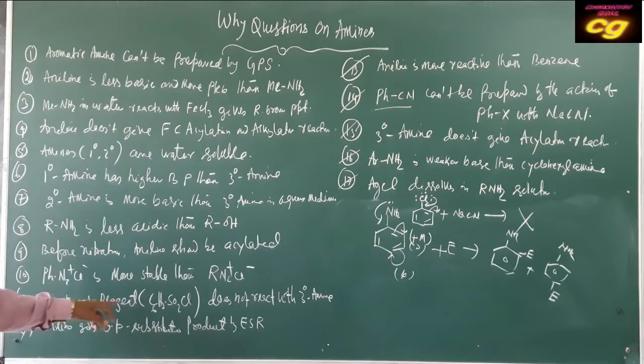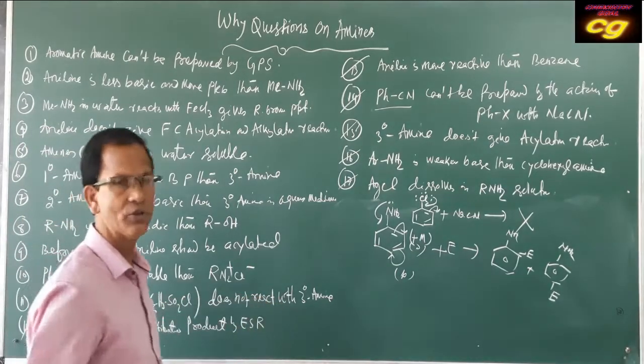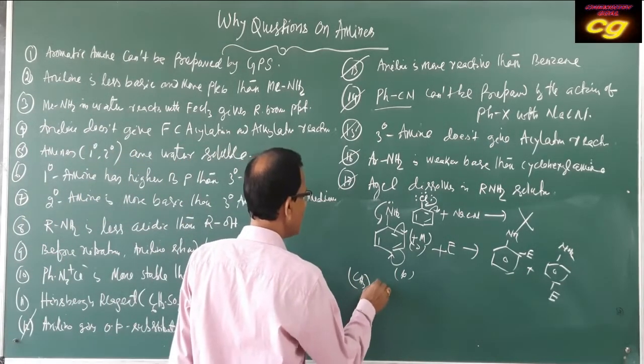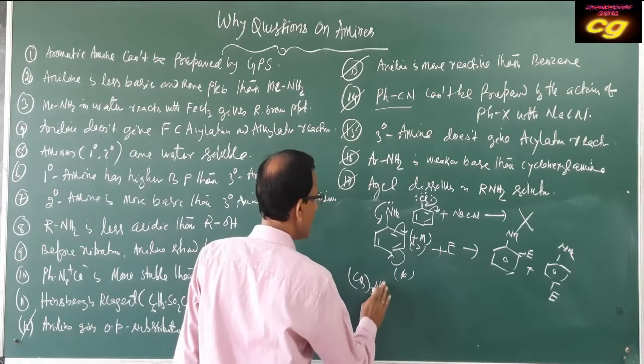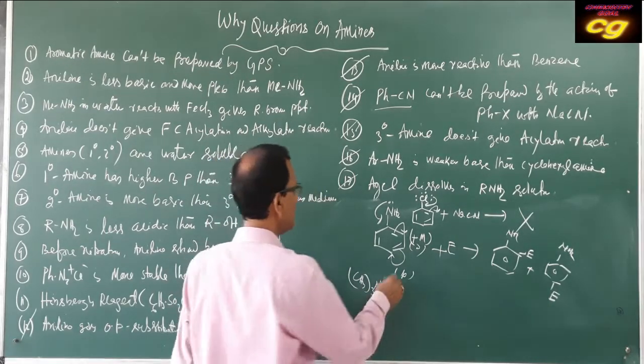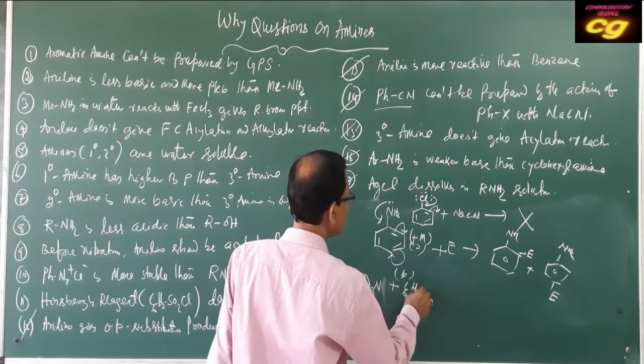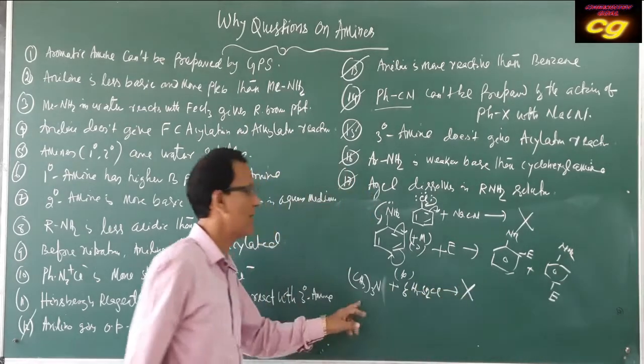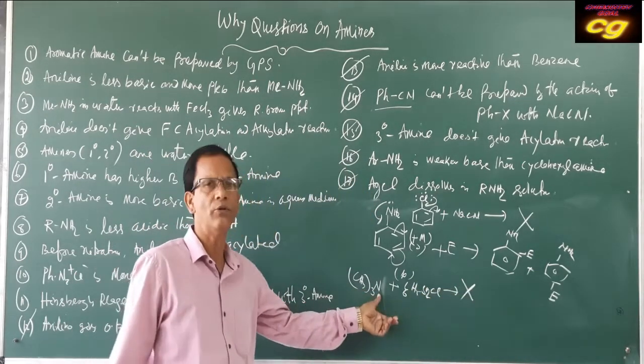Then Hinsberg reagent does not react with tertiary amine. Same, tertiary amine has no replaceable hydrogen. That's why, as it has no replaceable hydrogen, it has no reaction with tertiary amine.